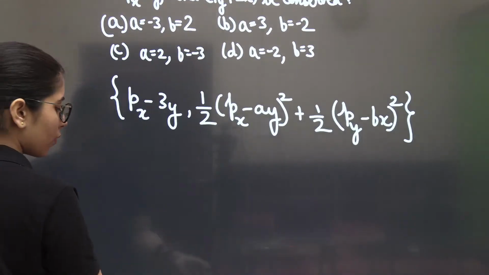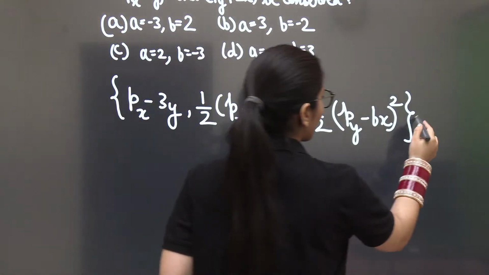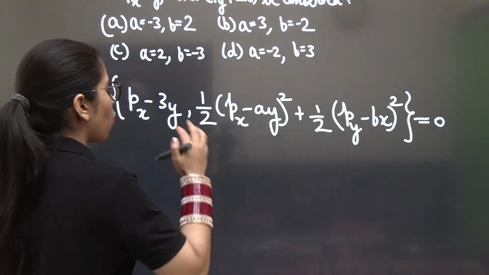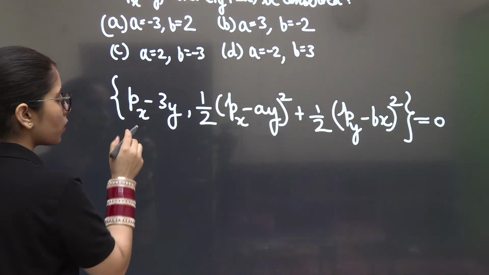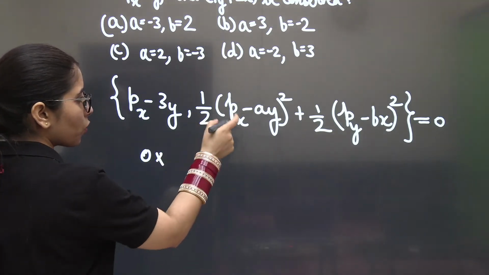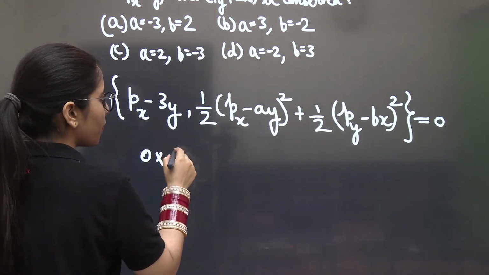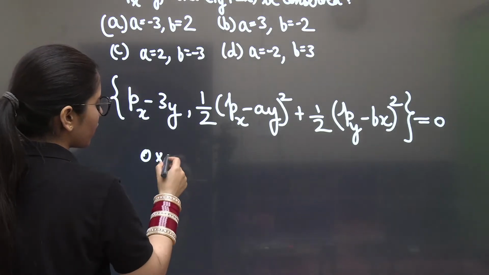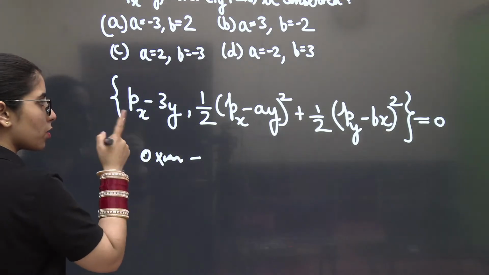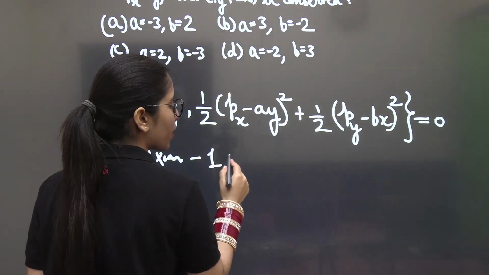Okay, let's proceed further to find the Poisson bracket. Let's equate it with 0 because it's a constant of motion, a conserved quantity. Now, first function partial differentiation with respect to x is 0. Second one with respect to px, that will give you something from here, but 0 into anything is 0. Minus first function with respect to px, second one with respect to x.